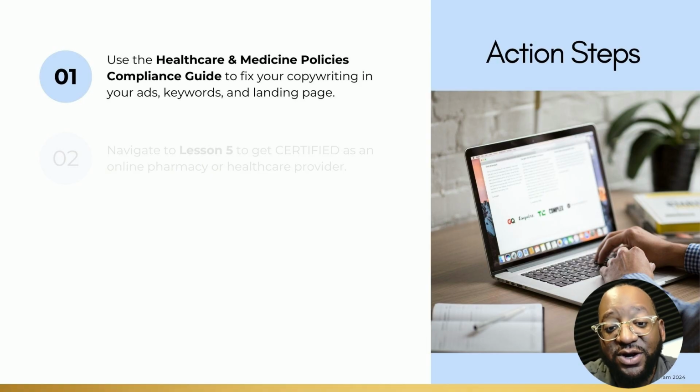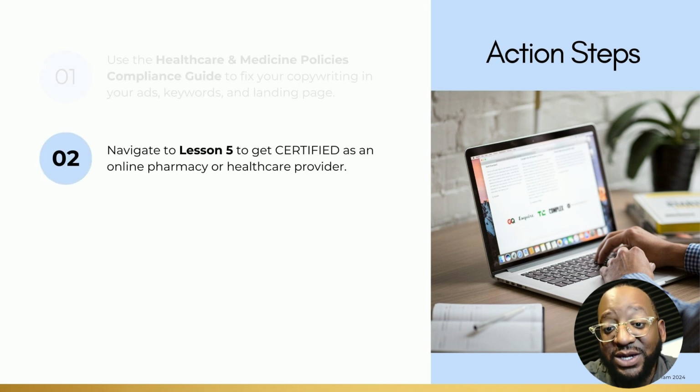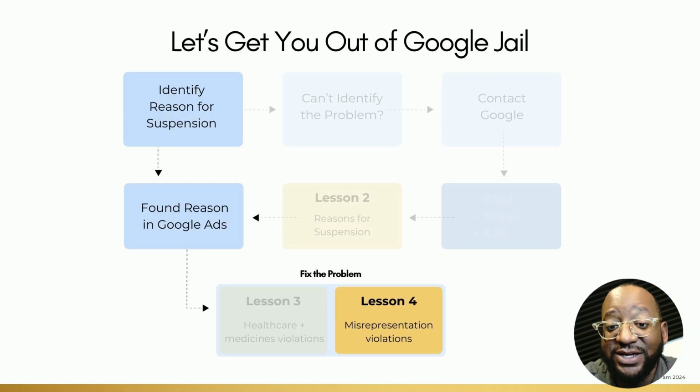So if you're ready to overcome your healthcare and medicines policy violations, use the Healthcare and Medicines Policy Compliance Guide to fix your copywriting in your ads, keywords, and landing page. Then, if you really want to have a leg to stand on when you contact Google, go ahead and get certified. I'll show you how it's done in Lesson 5. And don't forget, in Lesson 4, we go over any violations that fall under the category of misrepresentation policy violations. So, even if you aren't dealing with those today, I highly recommend checking out that lesson as well. You never know when Google will slap you with another violation that you don't understand.